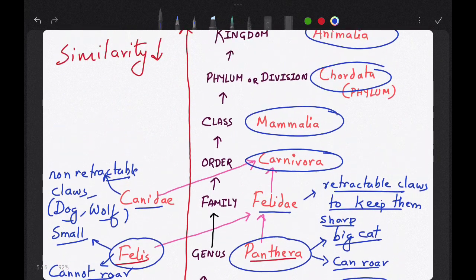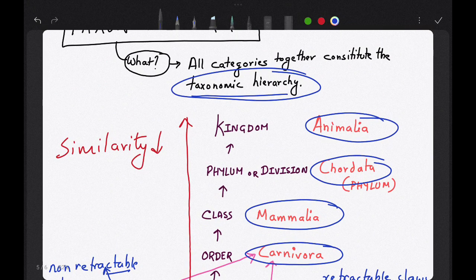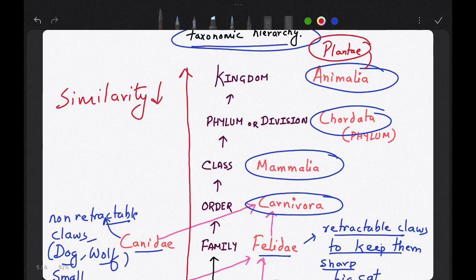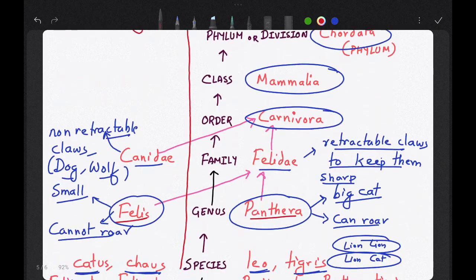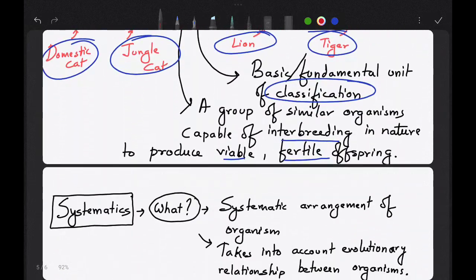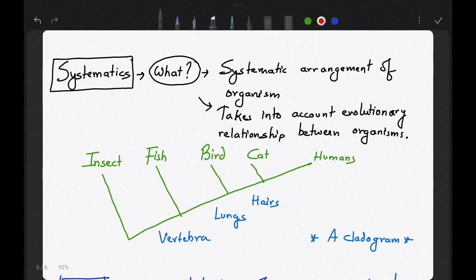Similarly, as we go up the hierarchy towards the kingdom, the similarity decreases. In case of kingdom, if we say plant and animal, the difference between animals and plants is huge. So similarity decreases as we go up the order. I hope it is clear.